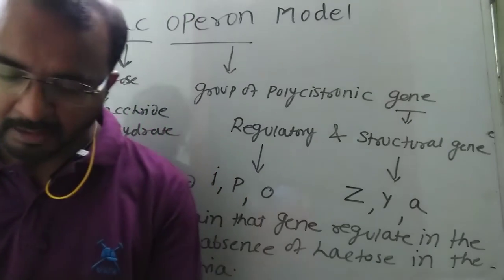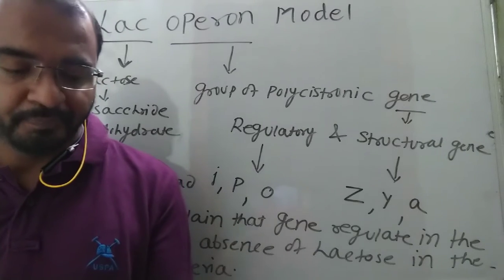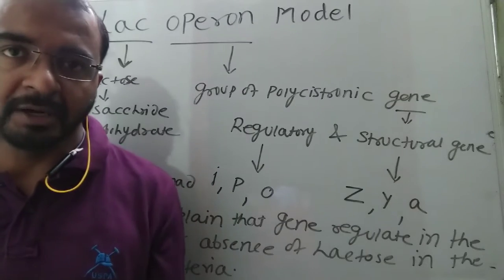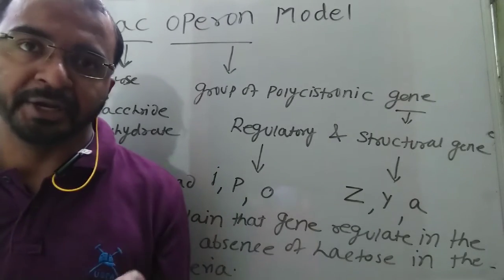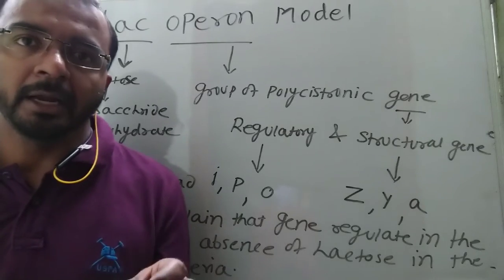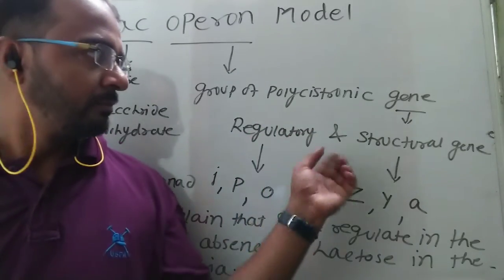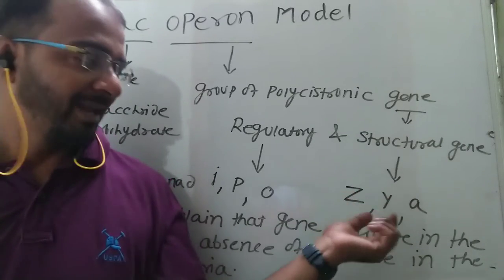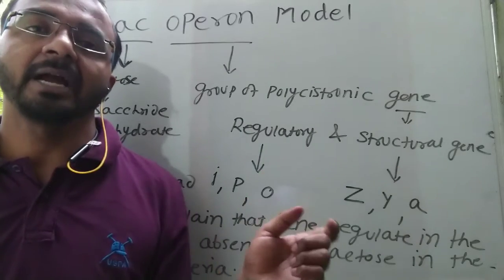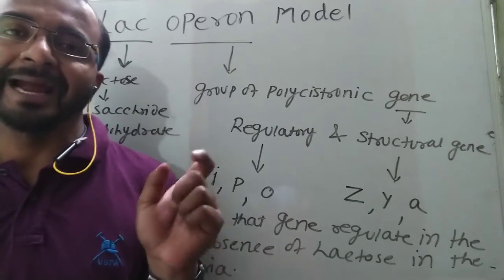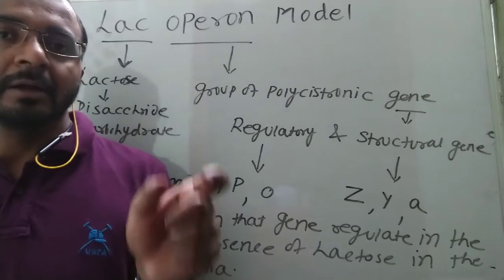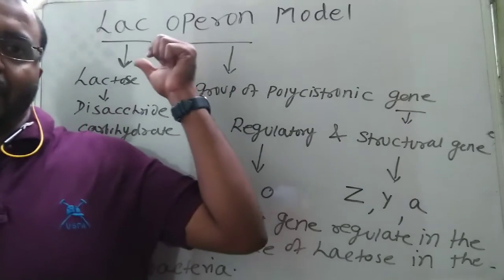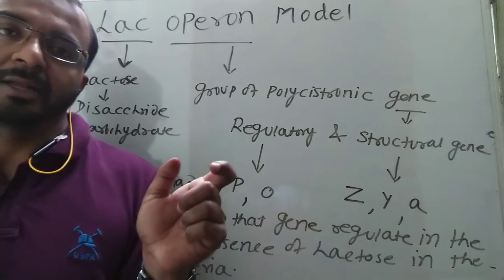Actually, what is happening? E. coli is a bacterium, a prokaryote. Its genetic material is DNA, so it is also called prokaryotic DNA. This prokaryotic DNA synthesizes some enzymes, that is, the structural genes produce the three enzymes Z, Y, A. These enzymes are synthesized in the presence of lactose, which is provided as food in the culture medium.